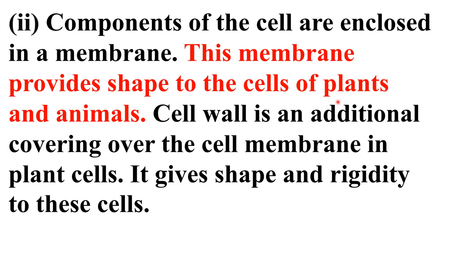For plants, we have an extra covering known as the cell wall, and for animals, we have only the cell membrane. The cell wall is an additional covering over the cell membrane. In plant cells, it gives shape and rigidity to these cells. So this cell wall is giving the shape and rigidity to the cells. And cell walls are there in bacteria and plant cells only.